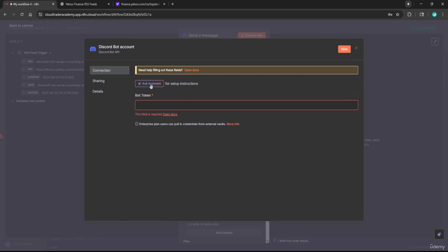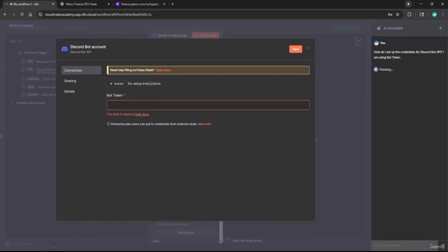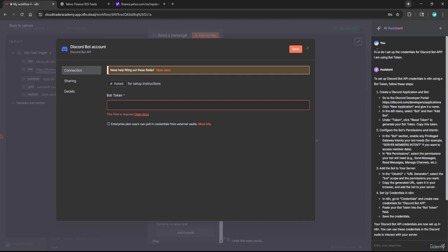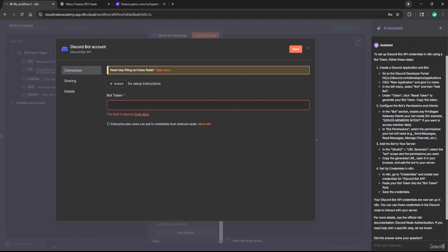Let's click this Ask Assistant right now. So essentially, this Ask Assistant is just going to reach out to an AI model. We send our message to the assistant, and then they look up based on their knowledge source on how to do this specific action. So it automatically said, how do I set up the credentials for Discord bot API? I am using a bot token, and here are the steps they specify.